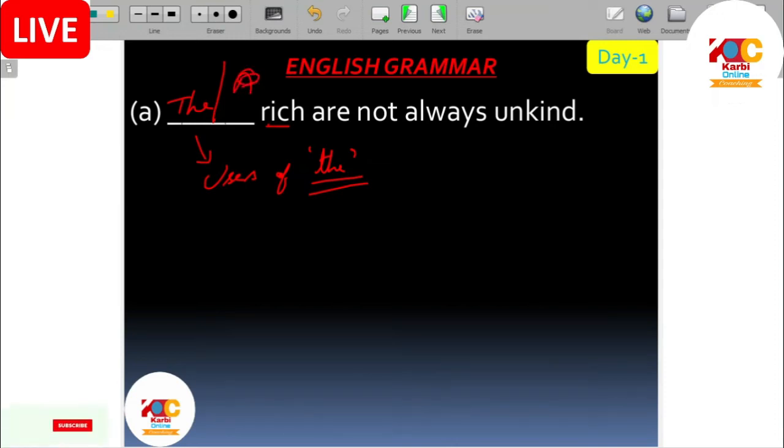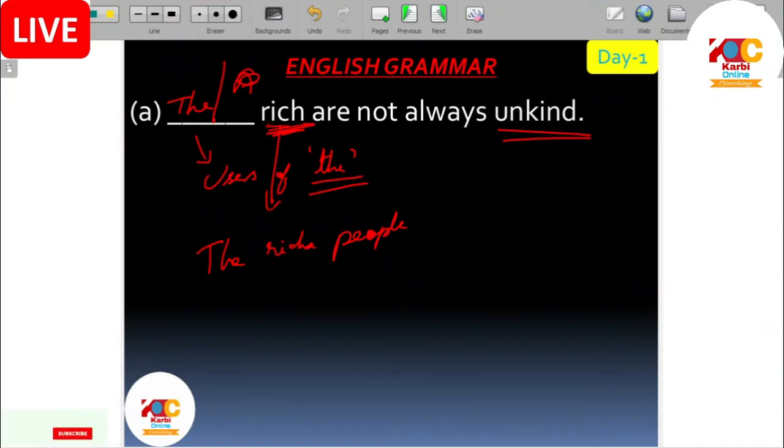The rich we are using because we are talking about the rich people, the general character of the rich. The rich people, R-I-C-H, the rich people, P-E-O-P-L-E. We are talking generally about the rich people. The rich people are not always unkind. We are talking about the general nature of a rich person. That's why the rich means the rich people.